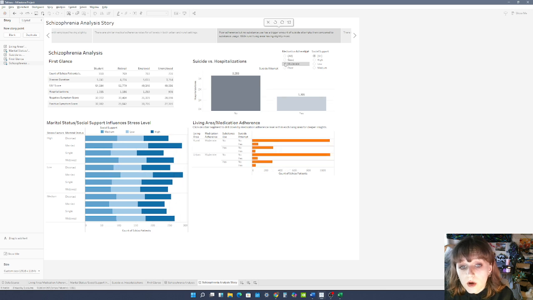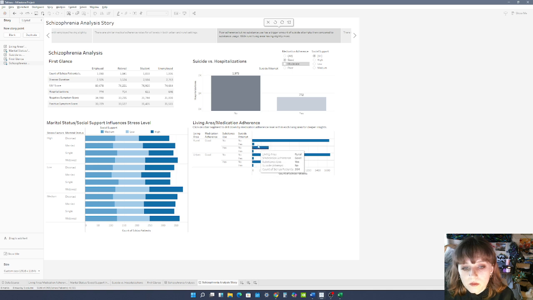If we look at moderate, rural is also going to have more. And if we look at good, rural also has more. So yes, it does impact.